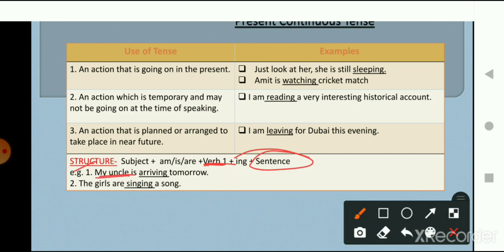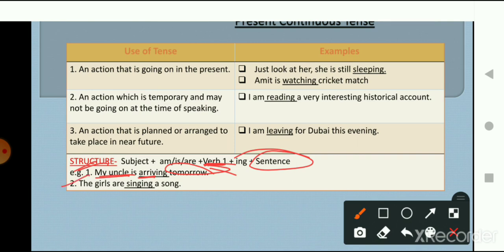So here uncle is a singular noun, so with this we have used is, and arriving. Arrive is the verb, and with it we have used ing and the remaining part of the sentence. So this sentence is in the present continuous form. This is the structure to form a present continuous tense, to show the action which is taking place.